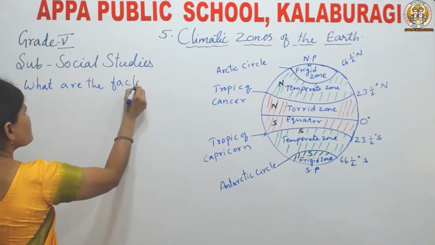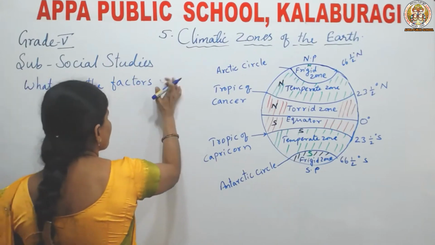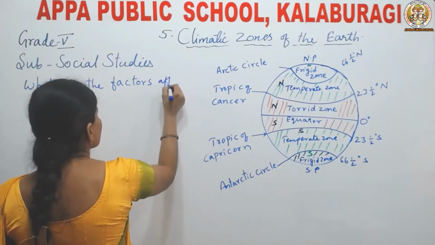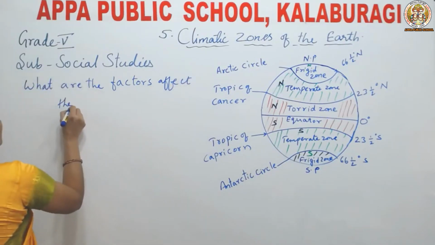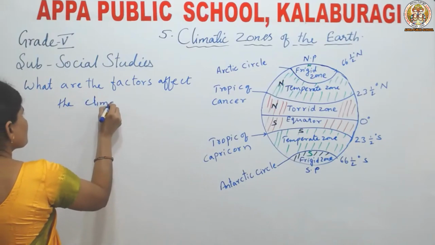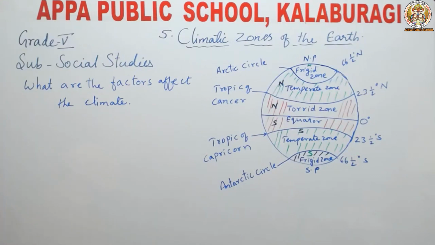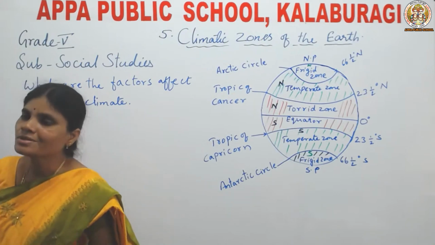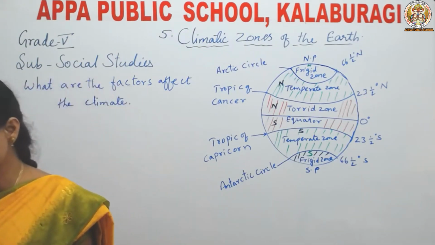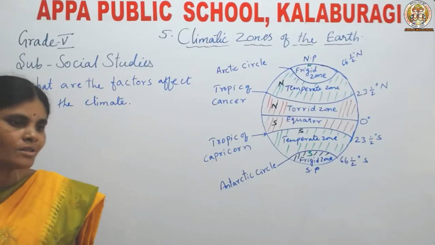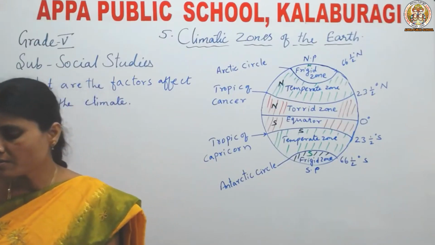See, listen here, what are the factors that affect the climate? First one is distance from the sea, second one is altitude, third one is distance from the equator, fourth one is land base. All these things affect the climate. How they affect, let us see now.